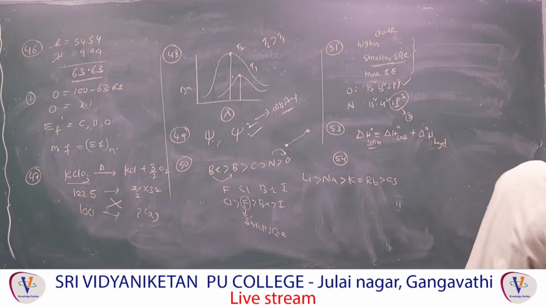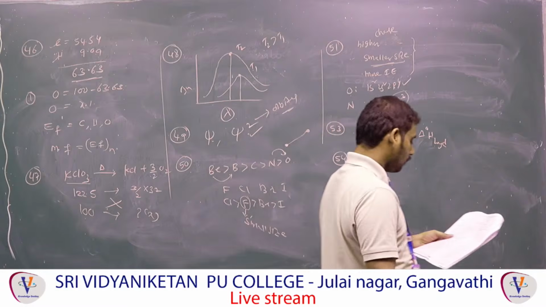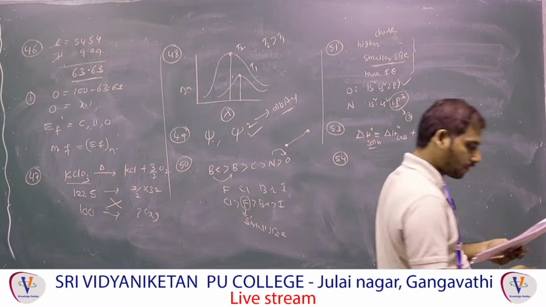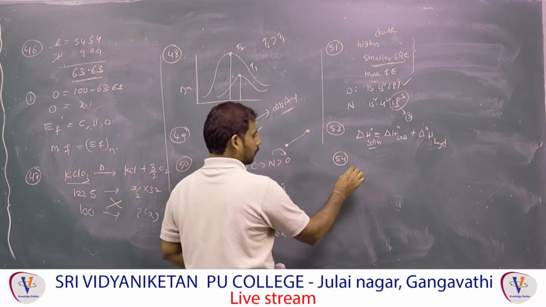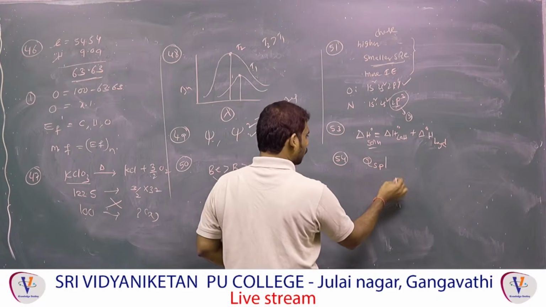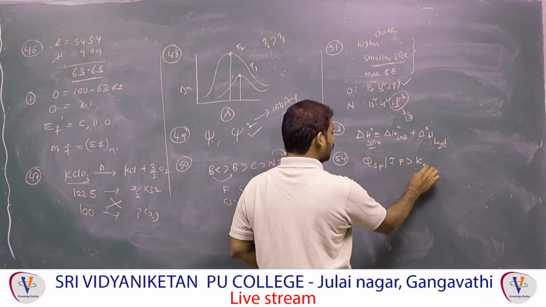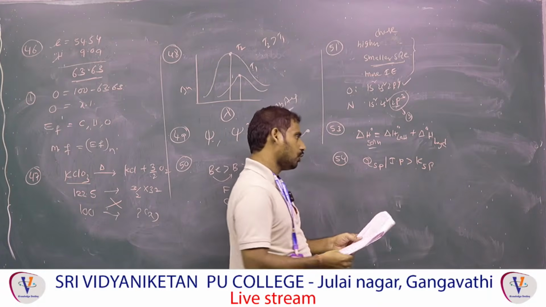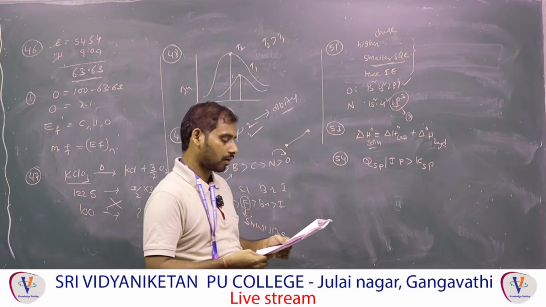54 is related to equilibrium, solubility product. Solubility product means QSP, otherwise ionic product IP, greater than KSP. If QSP or ionic product is greater than KSP, then precipitation will occur.